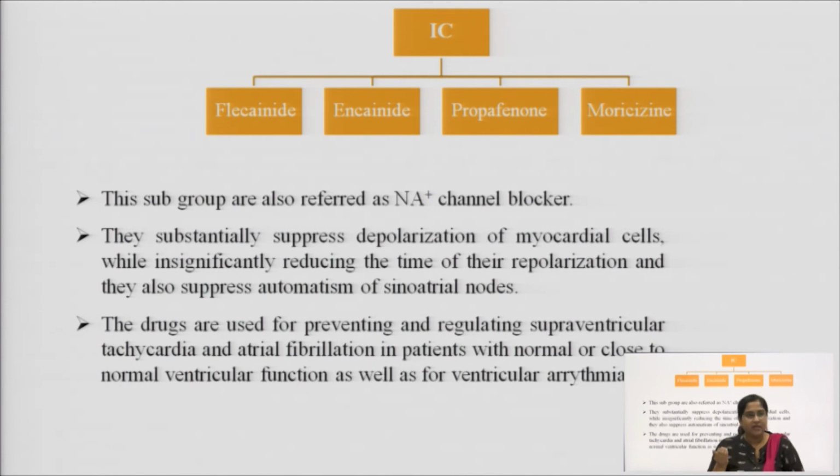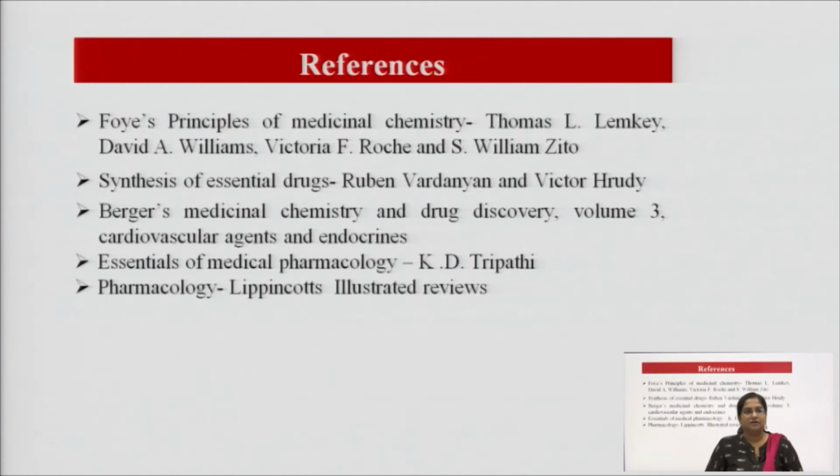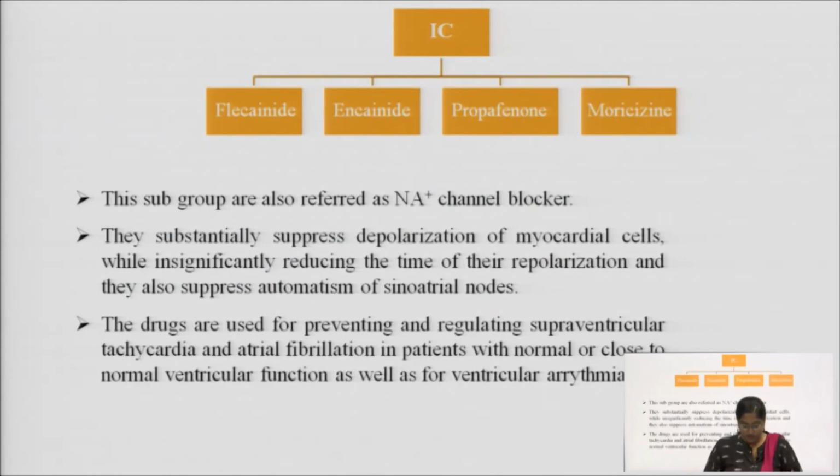It is working on the sinoatrial nodes and it suppresses or reduces the time of your repolarization, that is your phase 1. So, these drugs are working like that only. Next, these are the references, again the same references. So, lastly I want to discuss the things once again.